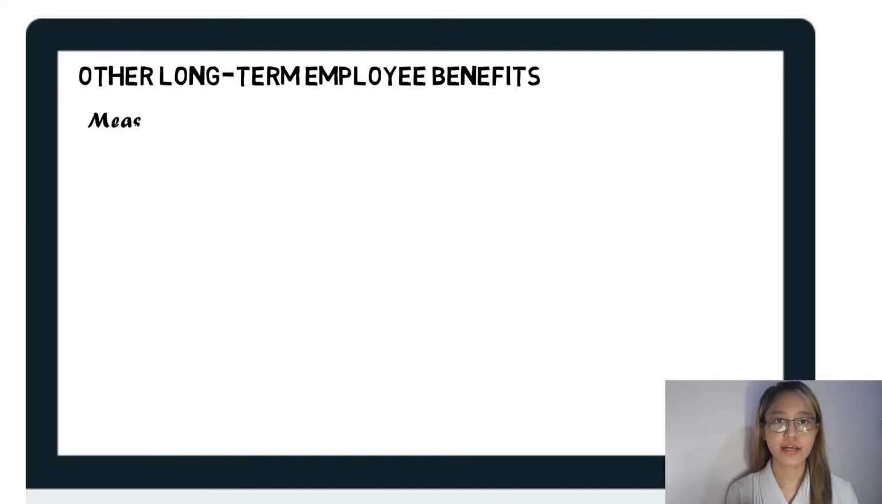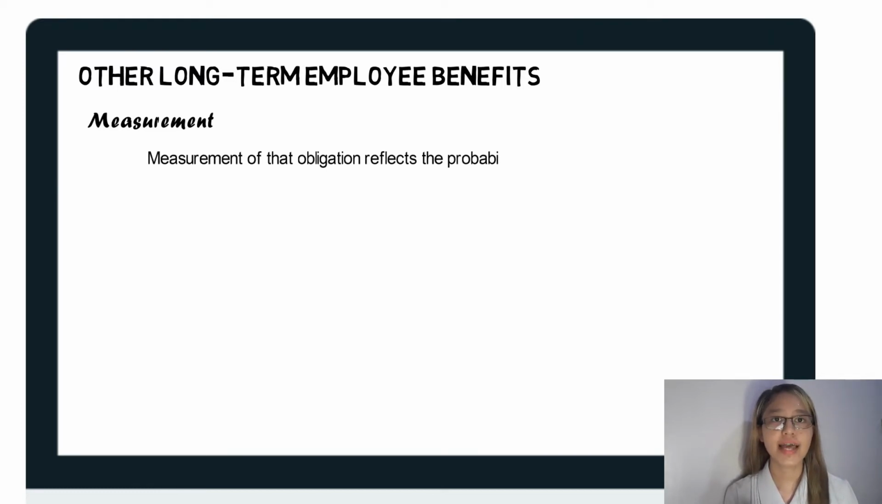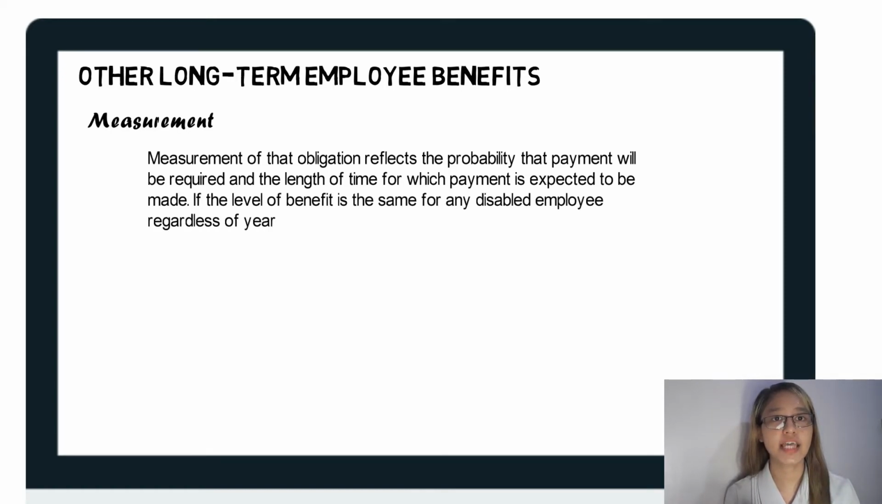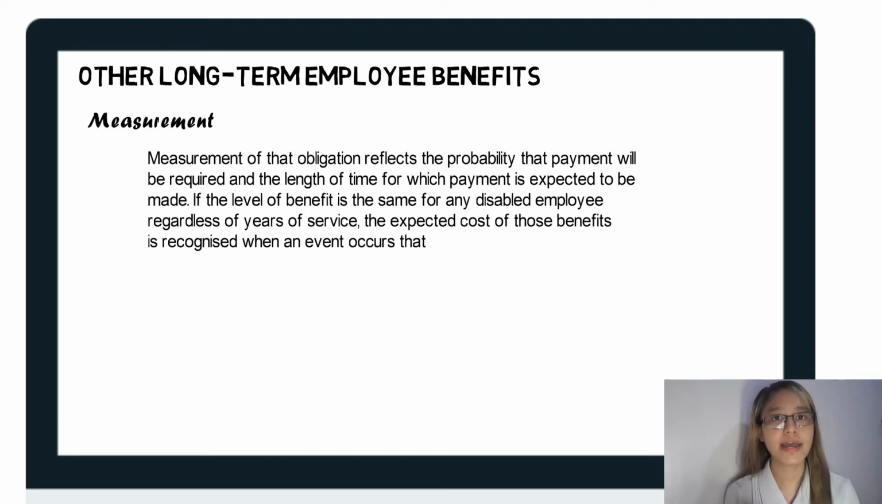As for the measurement, one form of other long-term employee benefit is the long-term disability benefit. If the level of benefit depends on the length of service, an obligation arises when the service is rendered. Measurement of that obligation reflects the probability that payment will be required and the length of time for which payment is expected to be made. If the level of benefit is the same for any disabled employee, regardless of years of service, the expected cost of those benefits is recognized when an event occurs that causes a long-term disability.